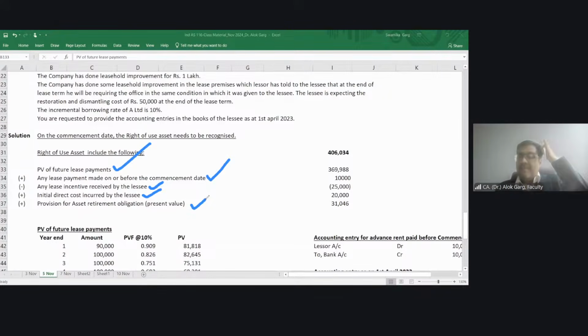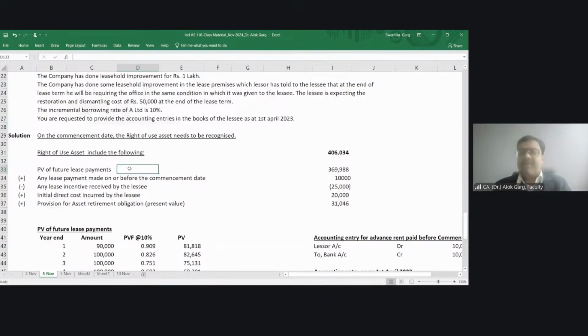For example, at the end of the lease term, if lessee is obligated to restore the site, dismantle any asset or equipment out of that leasehold premises, that is required to be added to the right of use asset. So provision for asset retirement obligation is also required to be added to the right of use asset, okay? Is that clear, my dear friends? Is that clear? So now I have a question.